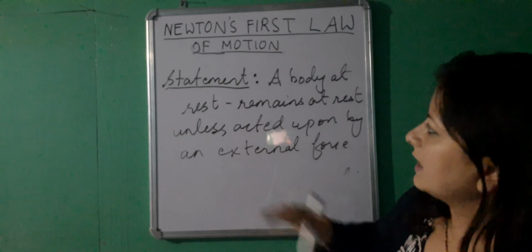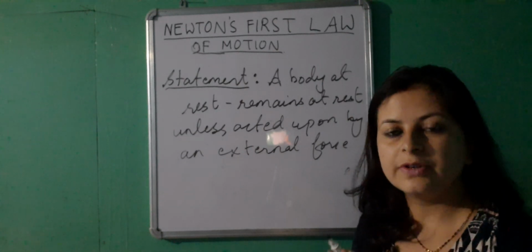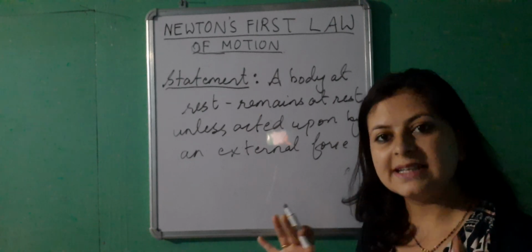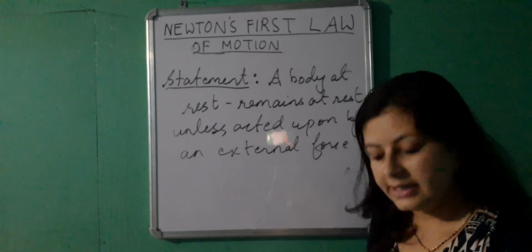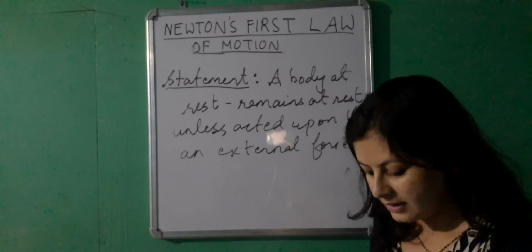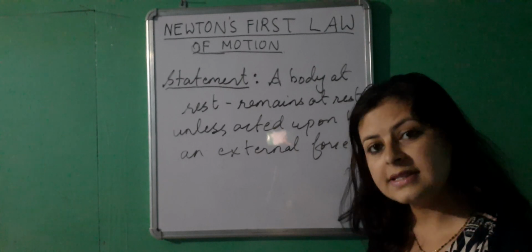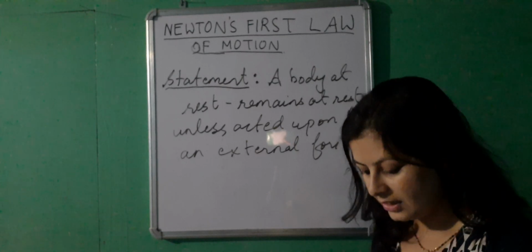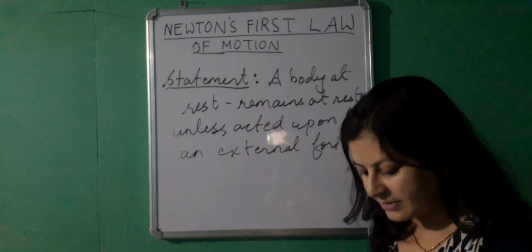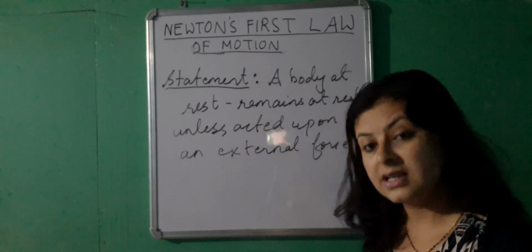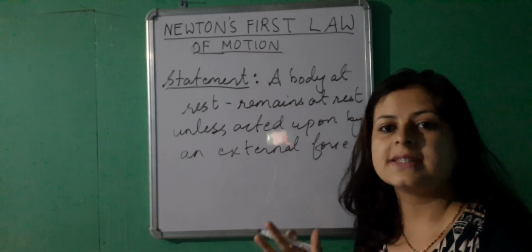Similarly, we can extend the statement for a body in motion. So let me give you the complete statement of Newton's first law of motion. If a body is in a state of rest, it will remain in the state of rest, and if it is in the state of motion, it will remain moving in the same direction with the same speed. Till when? Unless an external force is applied on it.